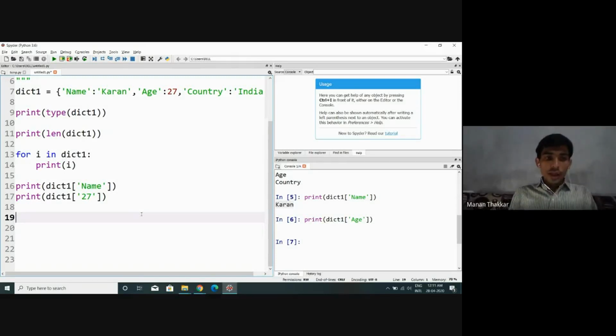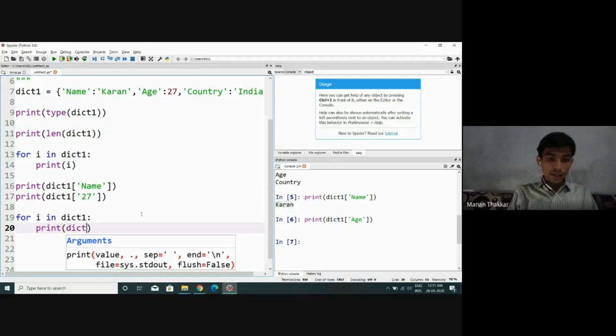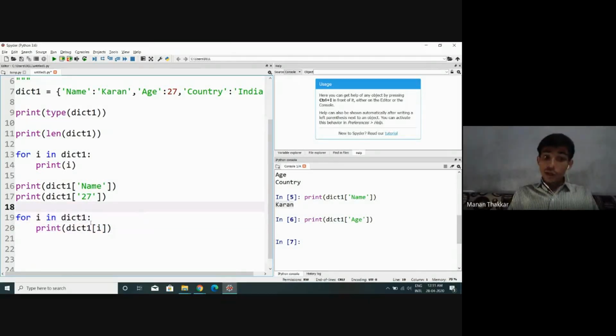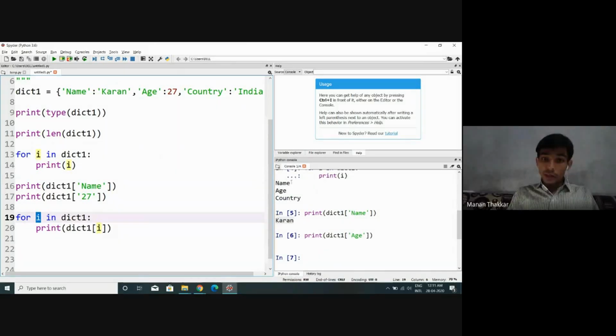Now let me just execute. Let's say for i in dict1, if I execute print dict1 of i, can we say what is the value of i? The very first time it is going to be name.